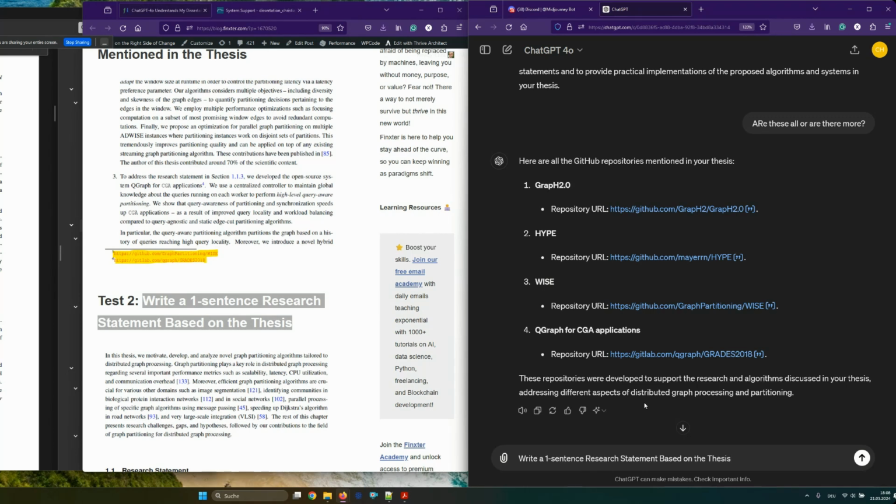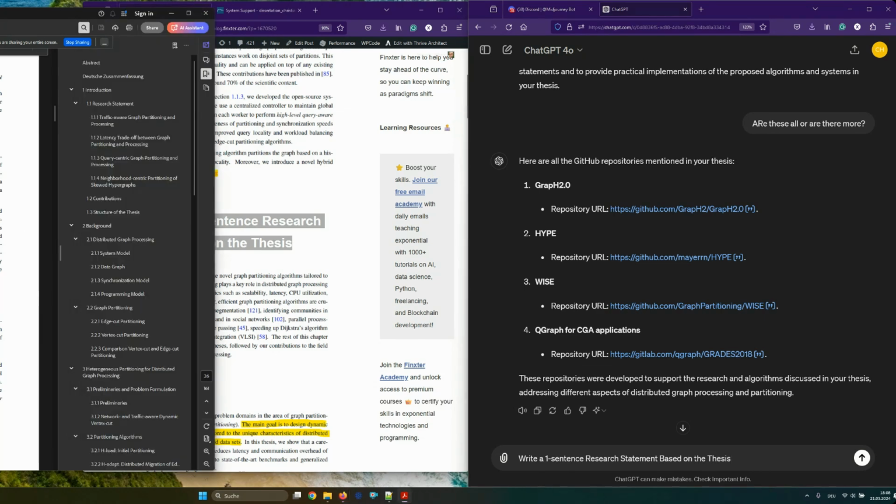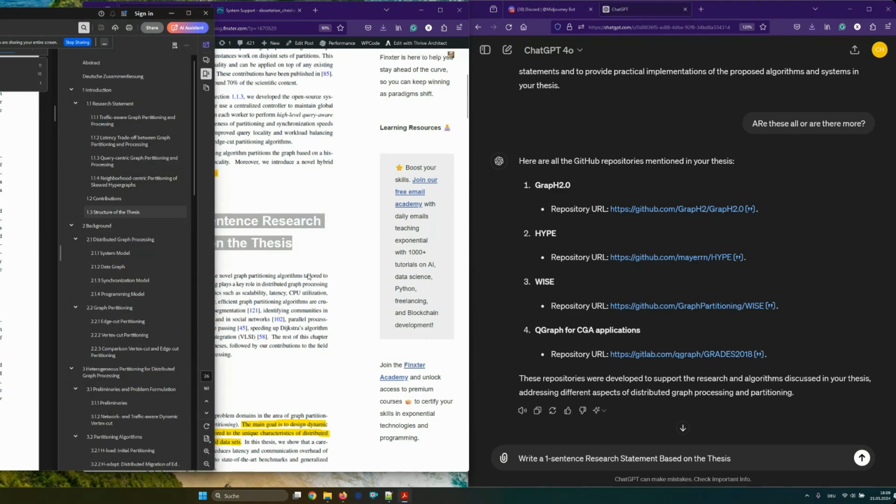The second question is, write a 1-sentence research statement based on the thesis. And I already found something in this thesis. We motivate, develop, and analyze novel graph partitioning algorithms tailored to distributed graph processing. So this is a thesis statement. Let's search for one term, utilization. Here it found something. Okay, so here we have the research statement and the thesis statement.